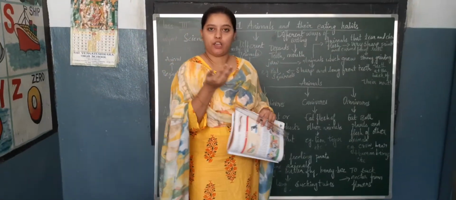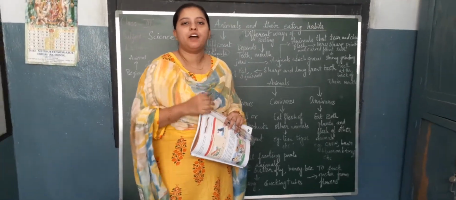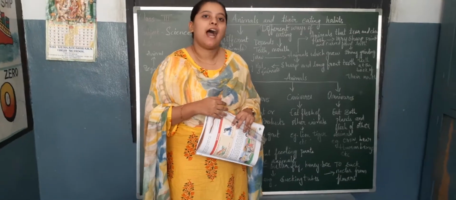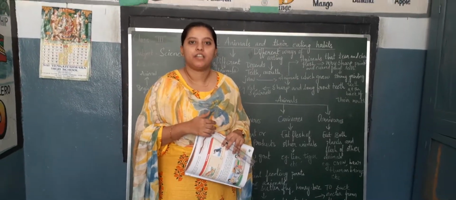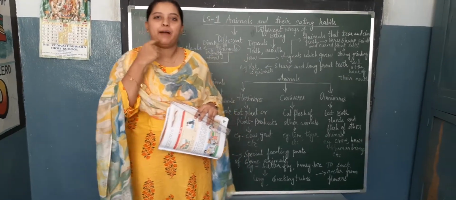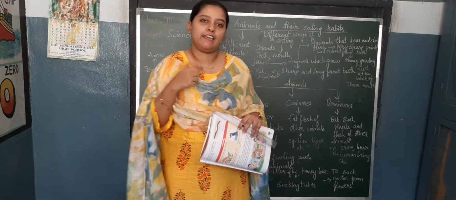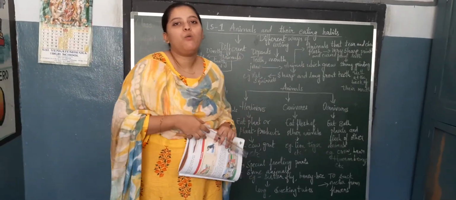Cats usually, if you are having a pet cat, if you give milk for a cat, how will it take the milk? Will it drink? No, it will not drink. It will lap up. With the help of its tongue, the cat will lap up the milk. Even dogs also lap up the water.